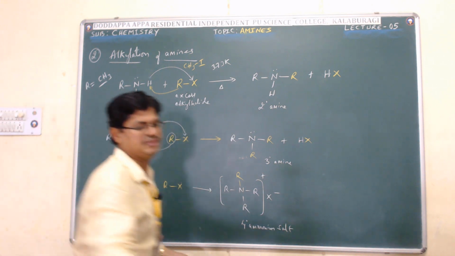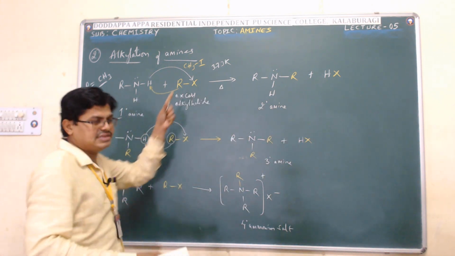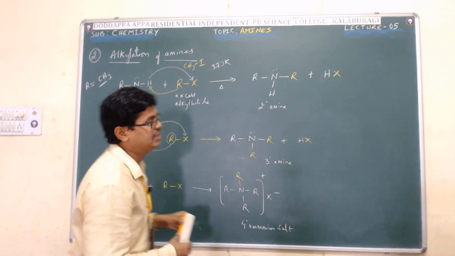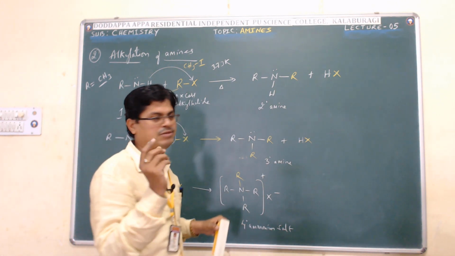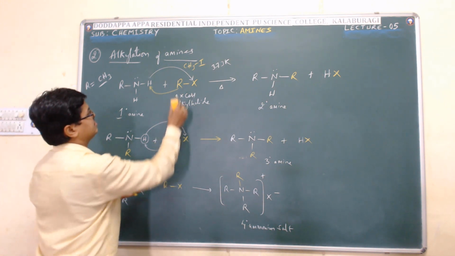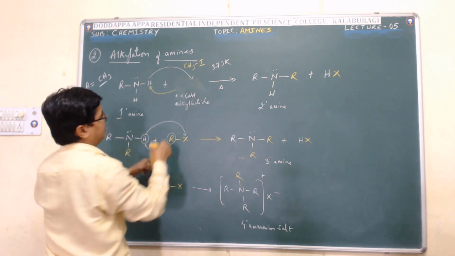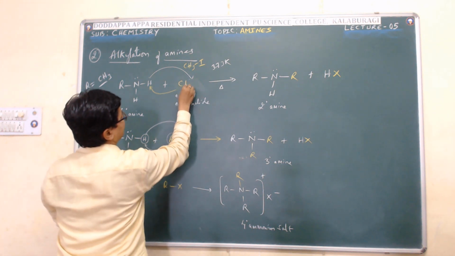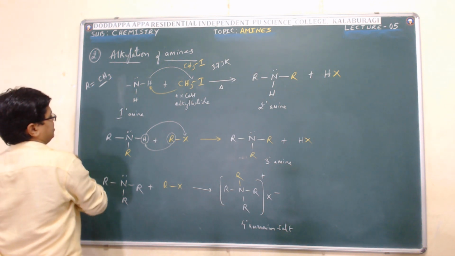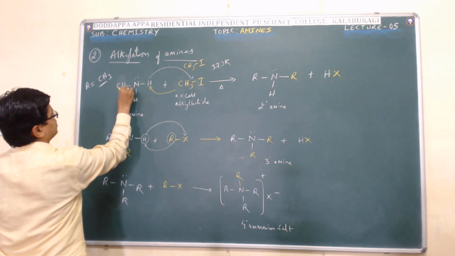Otherwise, if you want me to write the reaction, I will write. But anyhow, this is the same thing we already came across in preparation of amines. You can go through that class, I have mentioned it in preparation of amines. Otherwise, let me replace RX by CH3I, methyl iodide, here CH3, methylamine.